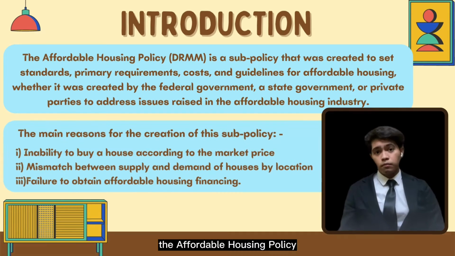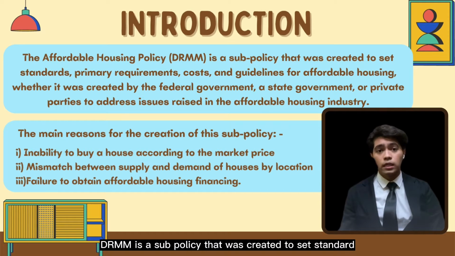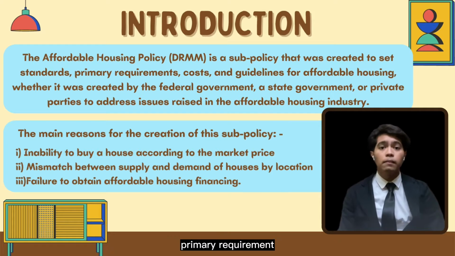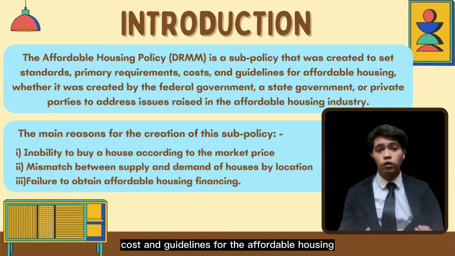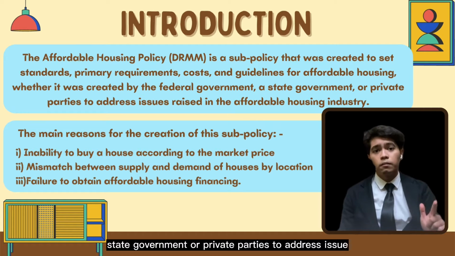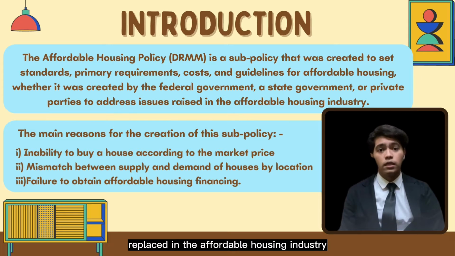The Affordable Housing Policy (DRMM) is a sub-policy that was created to set standards, primary requirements, costs, and guidelines for affordable housing, whether it was created by the federal government, state government, or private parties, to address issues raised in the affordable housing industry.